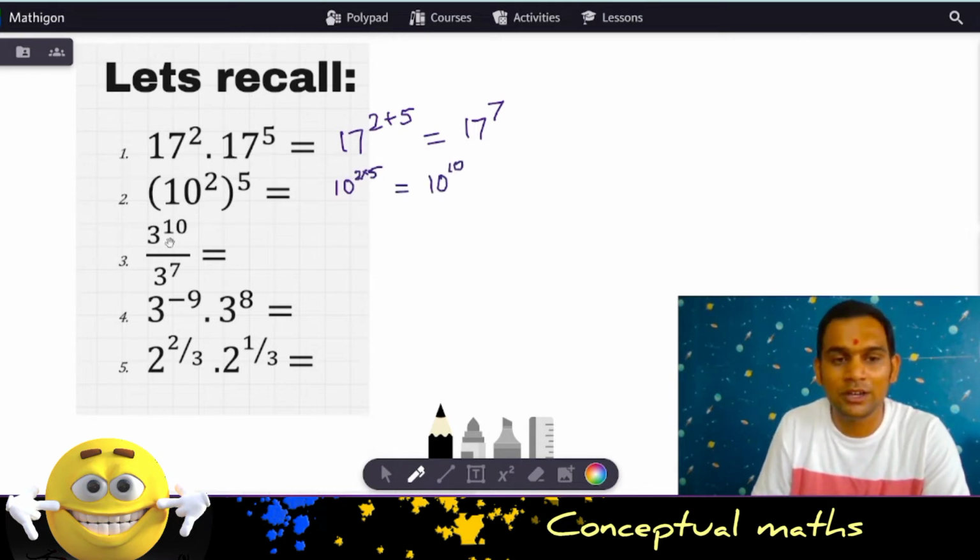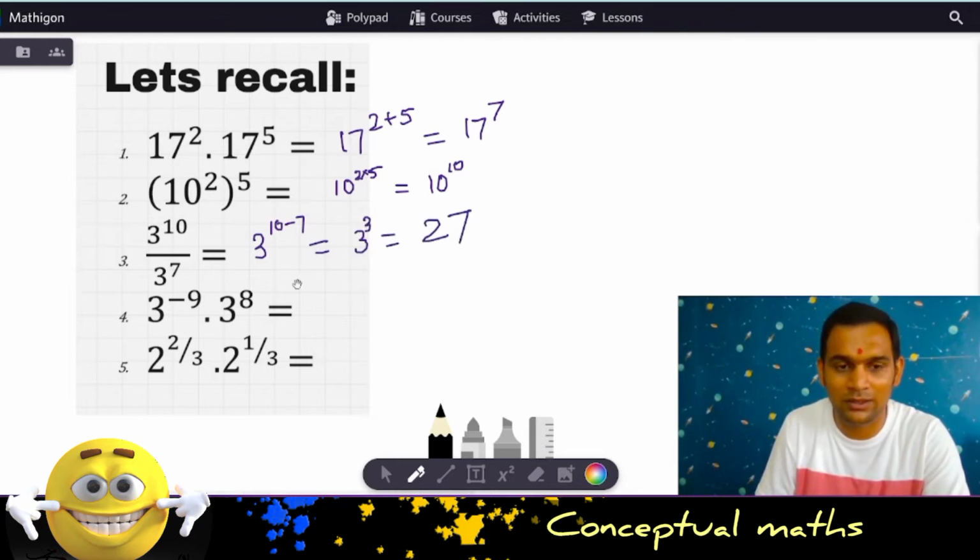Yep. Now over here we have 3 to the power 10 divided by 3 to the power 7. Base is the same, but power is different. We are following division. So what happens? 3 to the power 10 minus 7. We get 3 to the power 3. So 3 3s are 9, 3 9s are 27. We can write it very simply.